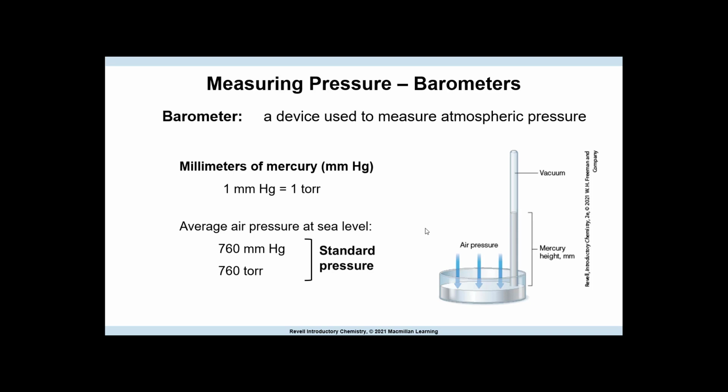So basically, these are equivalent to each other. Let's say I'm just going to throw a random number out there. Let's say the air pressure is 500 millimeters mercury. It's also 500 torr, because they are one-to-one. They're equal to each other, but they are two different units.